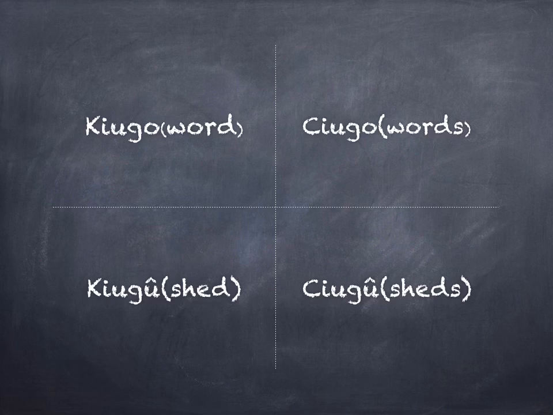Kyugo singular, siugo plural. Kyugo means a shed. Siugo means many sheds.